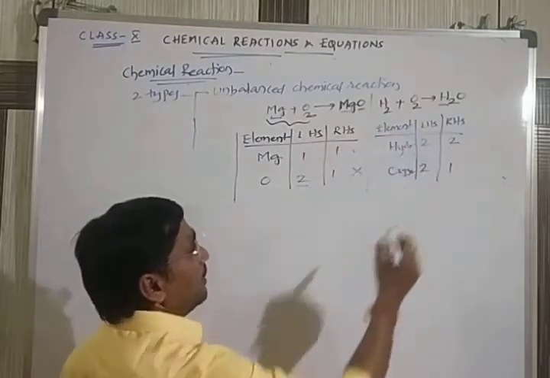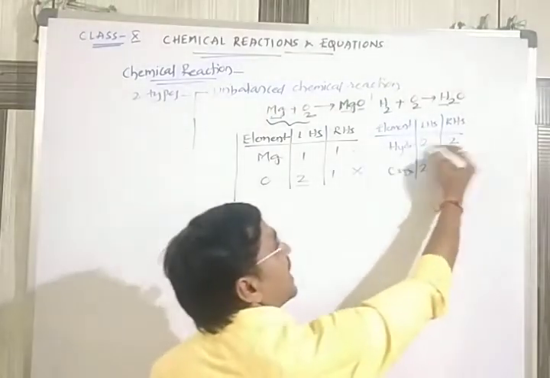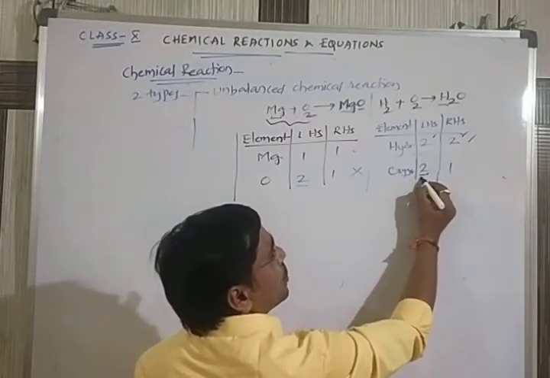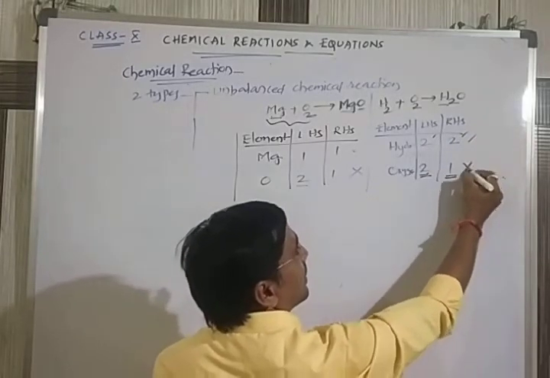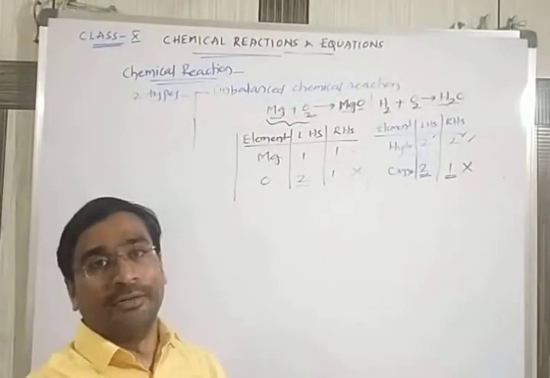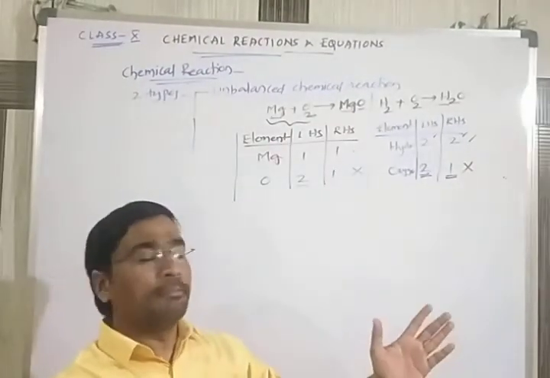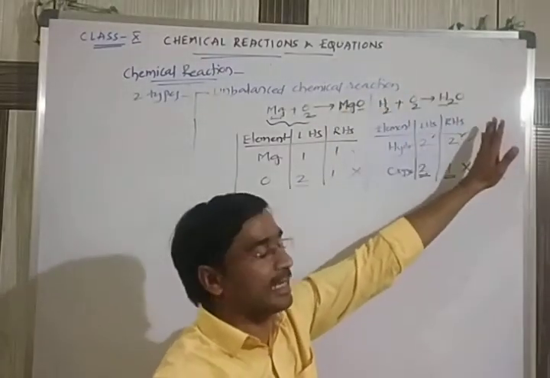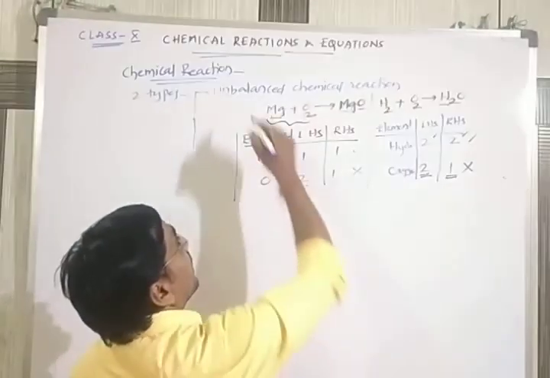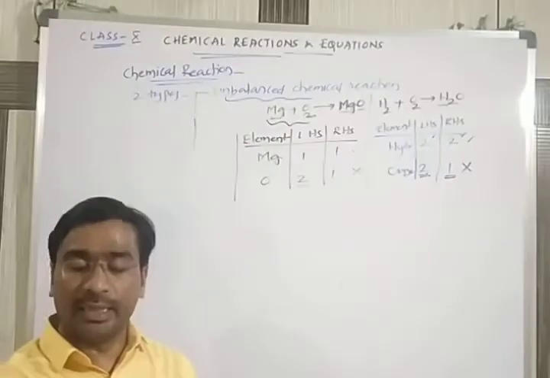So when you check the total elements, hydrogens are okay, good. Hydrogens are the same on the left hand side and right hand side, 2, 2. Next, coming to oxygen, it is 2 on the left hand side, 1 on the right hand side. So what happened? The oxygen atoms are not the same on both sides. Whenever even a single atom is not equal on the left hand side and right hand side, then the reaction we are writing is called what reaction? Unbalanced chemical equation or unbalanced chemical reaction.